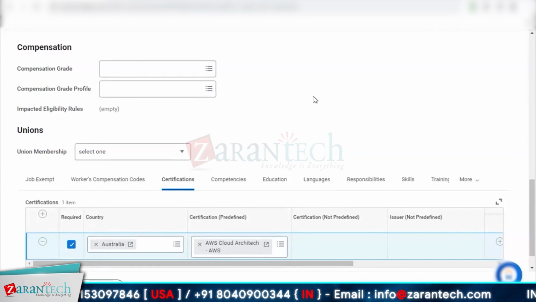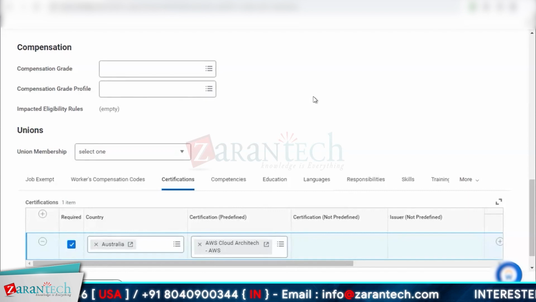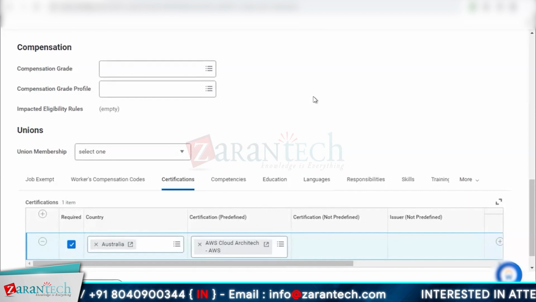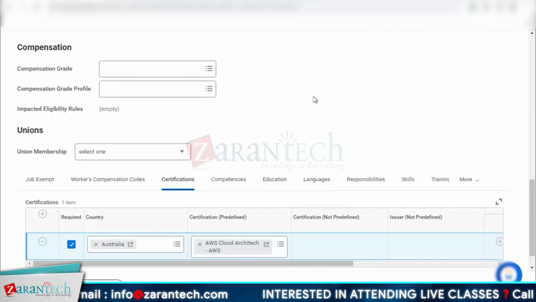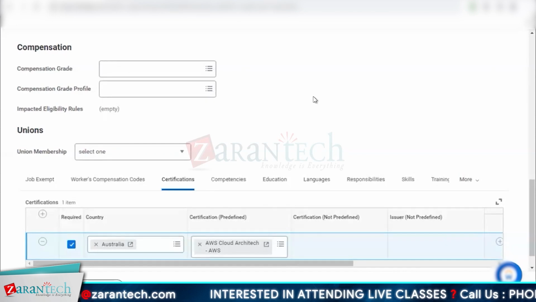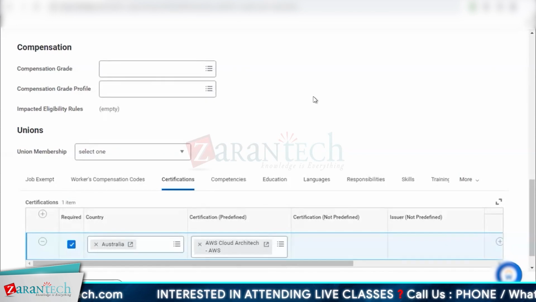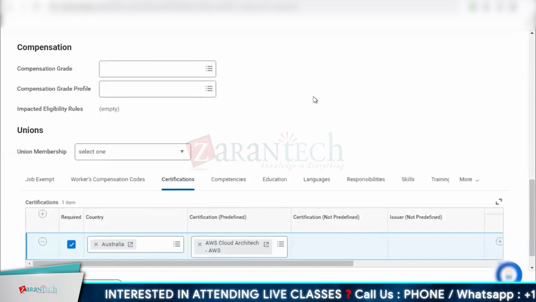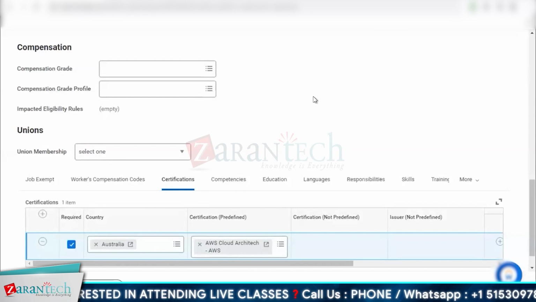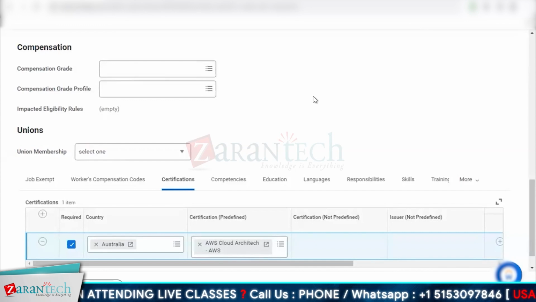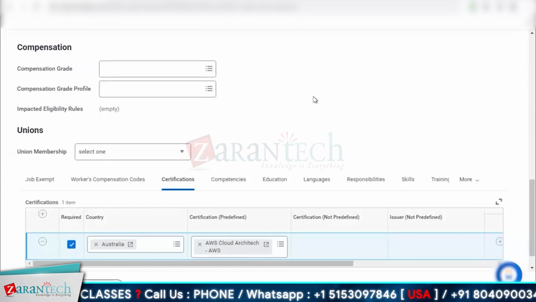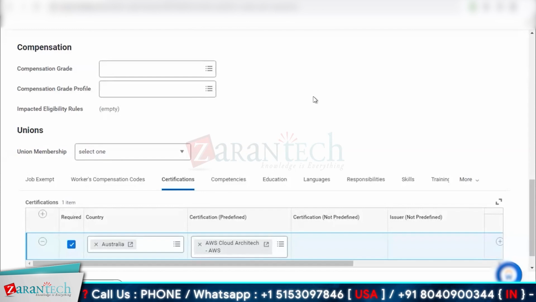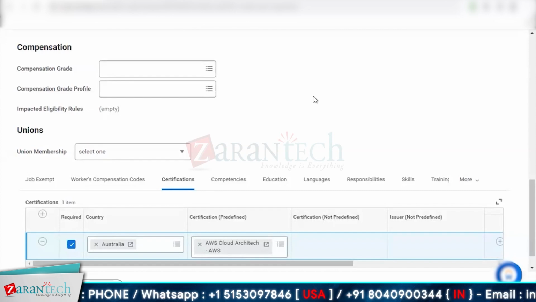And in one of that option, make sure, because this ties up directly with your recruiting system. Because the recruiting system should have an option for candidates to enter this certification, because putting it here will not help. In your recruiting side, you should have an option which says, please list your certifications. And if this is not one of the certifications listed, the profile will automatically be rejected. So you can restrict your job profiles to minute specific details that you need. But we generally don't use them a lot.